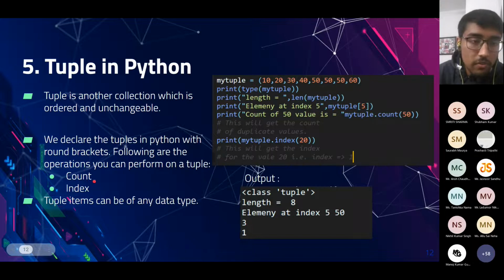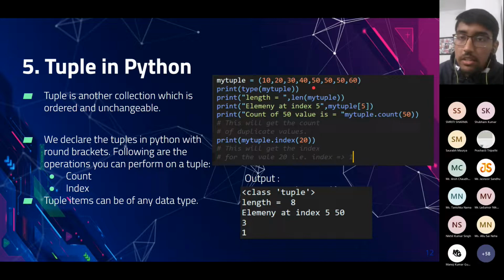So first, if we use the operation count, it will return the frequency of the element that we want to find. Like here I declared my tuple as mytuple, so it has these values.